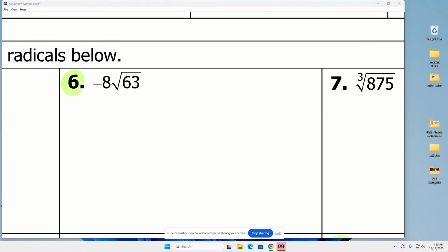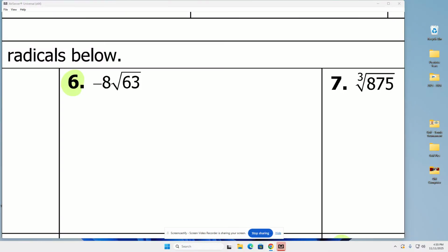We started off pretty simple, and we just dealt with numbers, which we've done before. This is square root. Remember, if there's no number right here, it's understood to be a 2, square root. So therefore, we're going to be looking down our list of perfect squares. Again, I hope you're looking at that paper as you do it. 63 is not on my list of perfect squares.